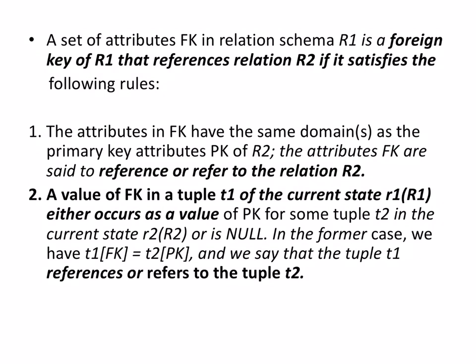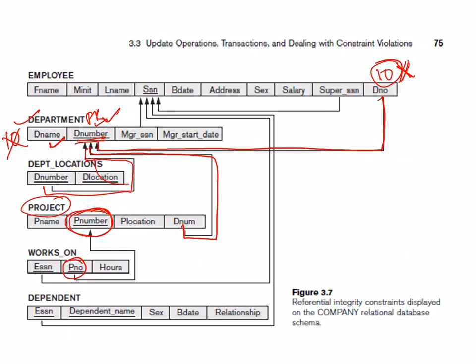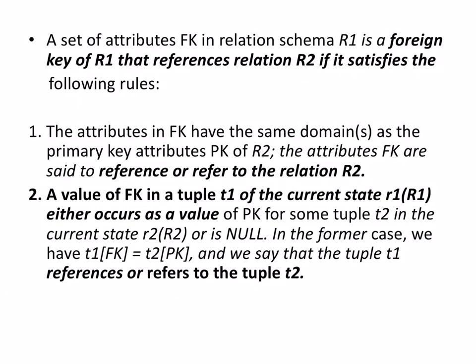Now they have told certain rules about the foreign key. As I told you, if it is a primary key here, then it is a foreign key here. The same thing is a foreign key. Foreign key and primary key are going to help us build the relationship between the two tables concerned. So let's go and talk about the various rules regarding it. The first rule: a foreign key of R1 references relation R2 if it satisfies the following rules. So let's do the first rule.